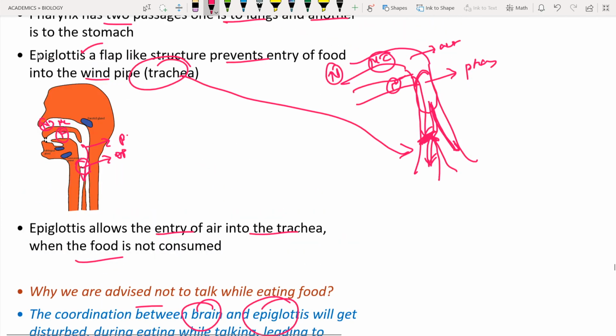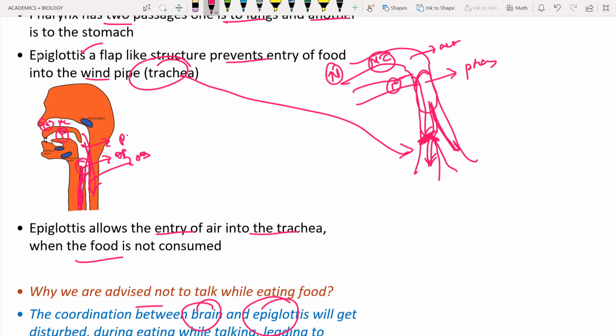When the epiglottis is closed over the trachea, the food enters into the esophagus. The esophagus will be open when you are swallowing the food material, and the trachea will be closed.